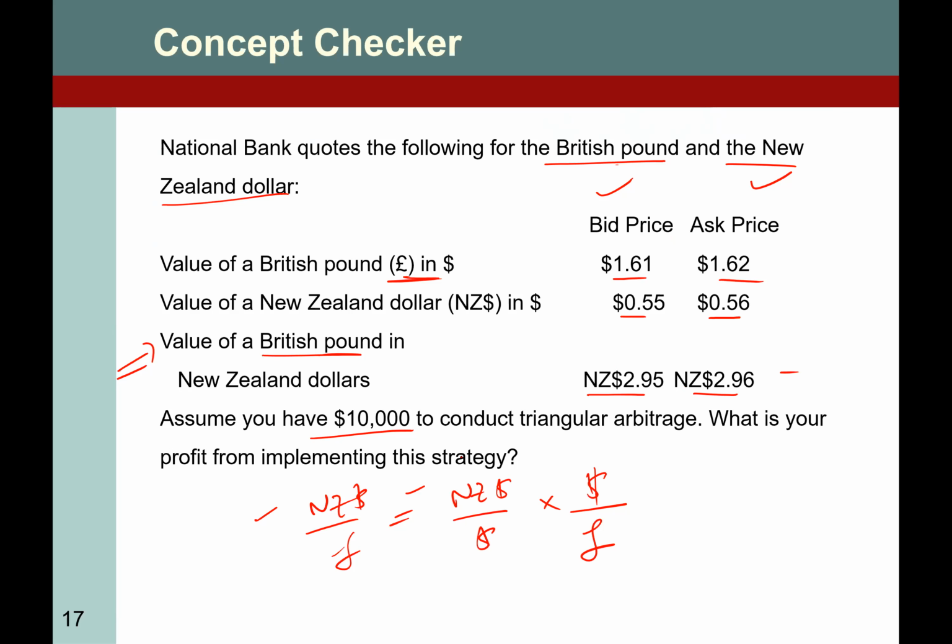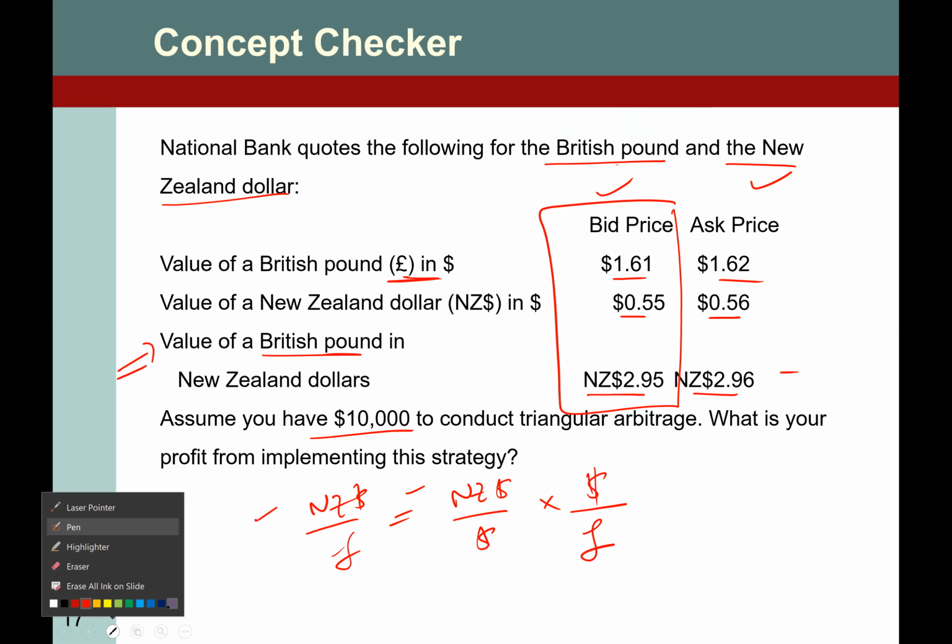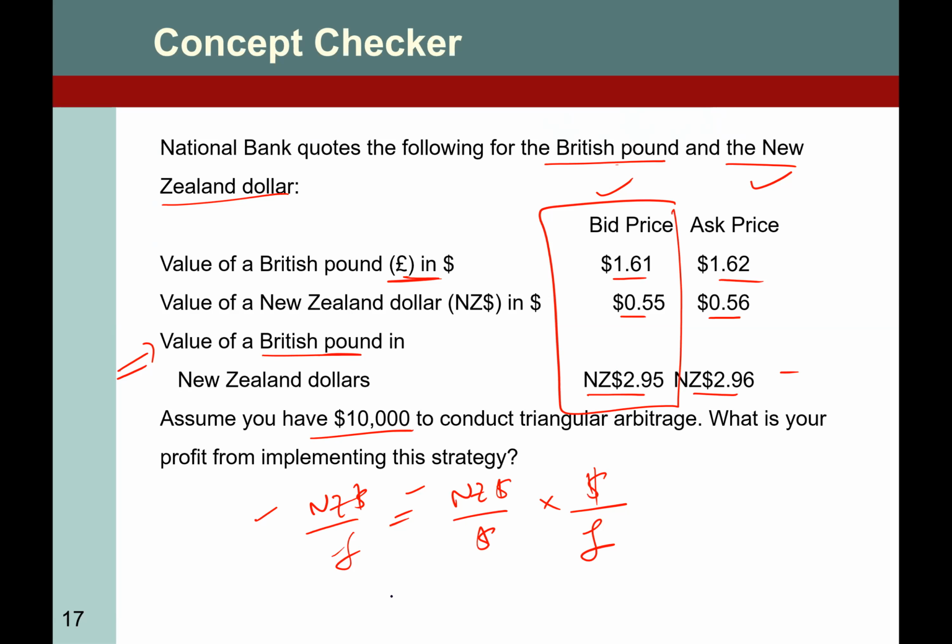Do we have this New Zealand dollar over dollar? First, let's talk about the bid. Let me change the color here. New Zealand dollar over dollar: do we have this, or do we have dollar over New Zealand dollar? We have dollar over NZ, right? But we need to flip it so that we have this dimension.